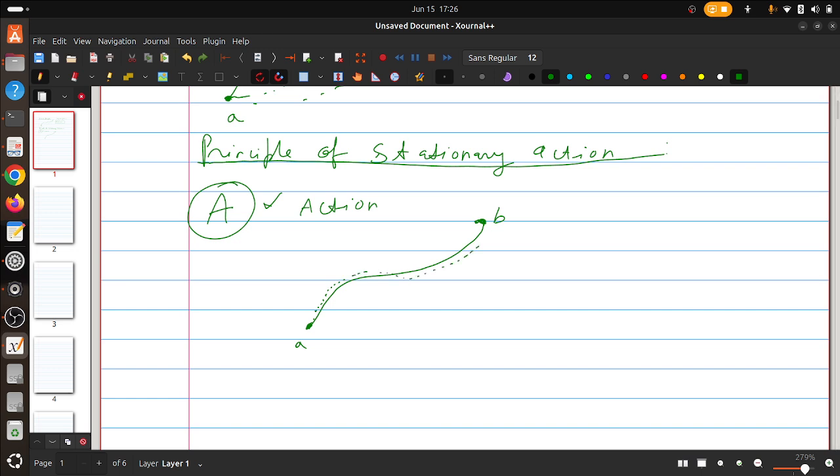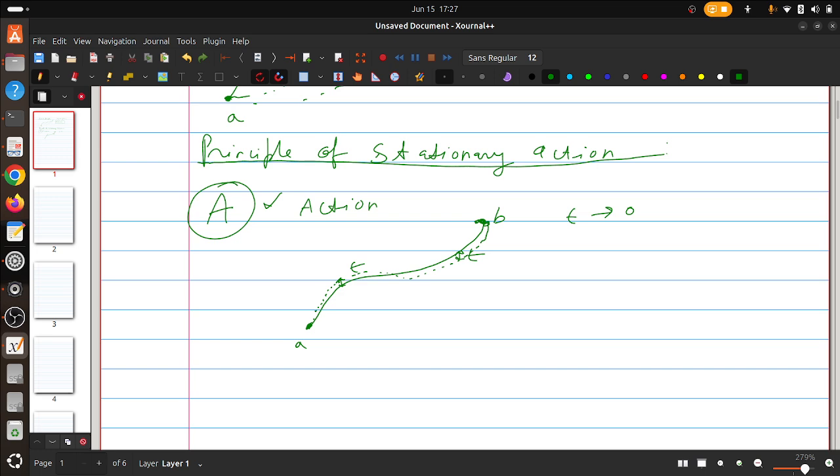This dotted line trajectory is a very little deviation from the original trajectory. At every point it is deviating by epsilon, where epsilon tends to 0. And then for different epsilons which tend to 0, you can get different very close trajectories.